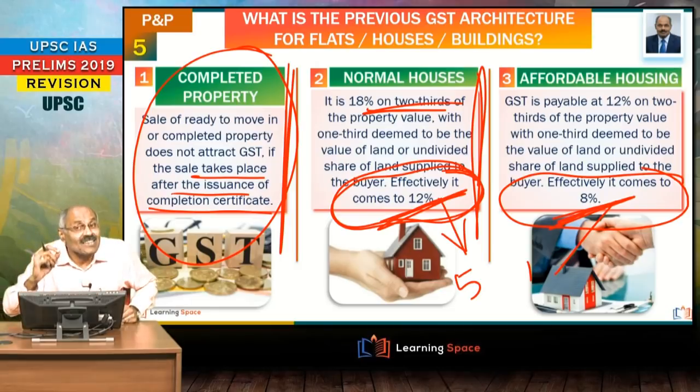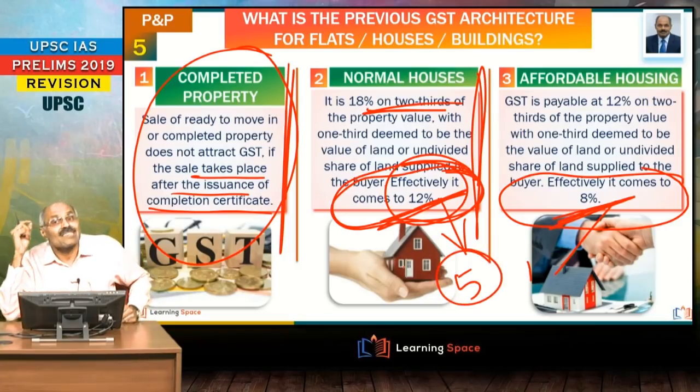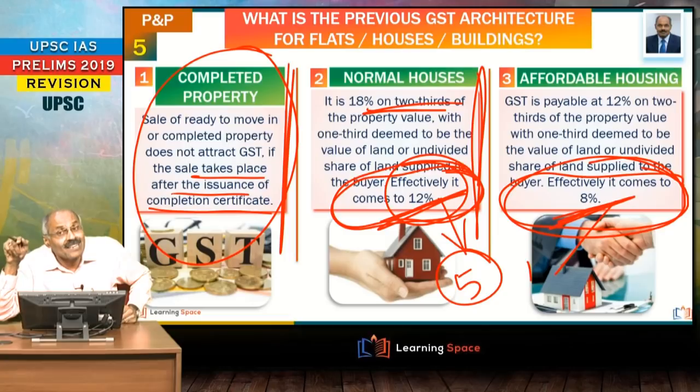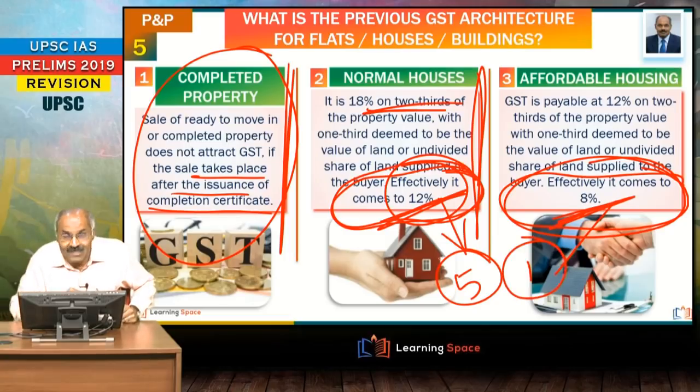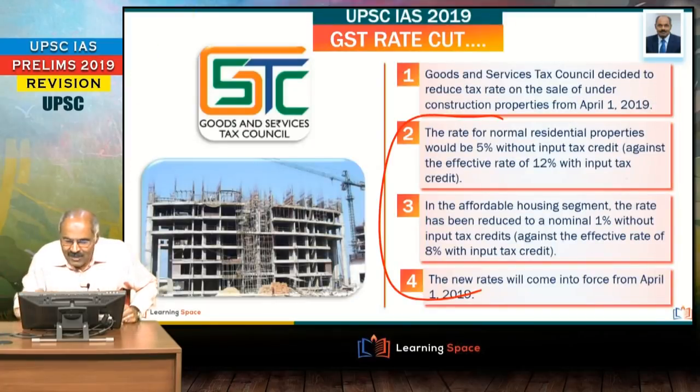Friends, previously on the normal houses, GST was 12% with input tax credit. That means effective GST of 12% with input tax credit. Now it is reduced to 5% without input tax credit. And if you see affordable housing, previously it was 8% with input tax credit. Now it is reduced to 1% without input tax credit. I hope you got the points. So these are all the aspects, changes made.